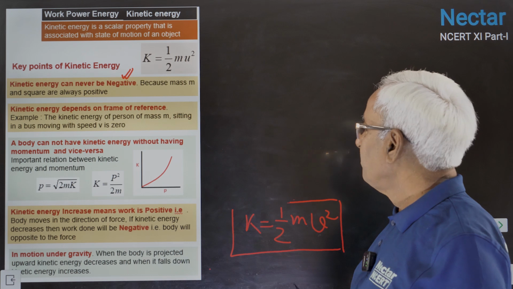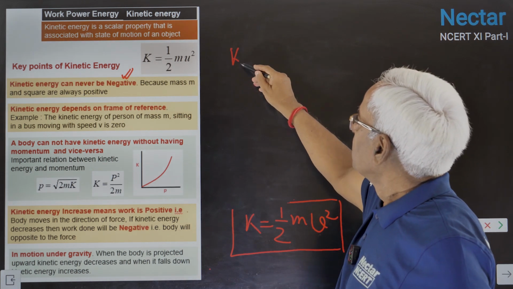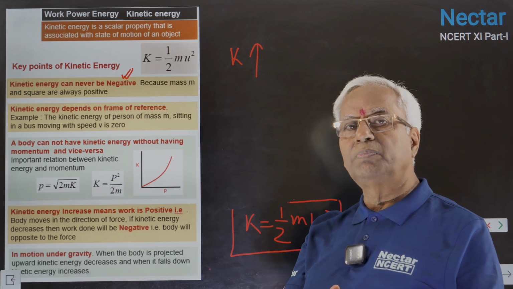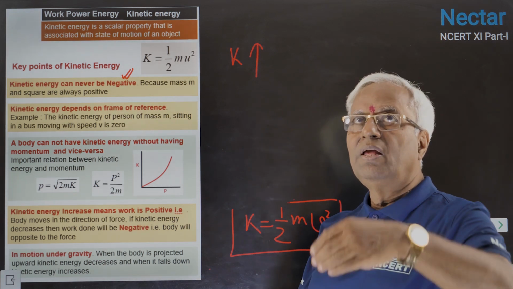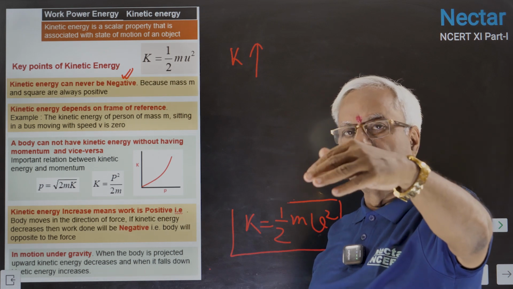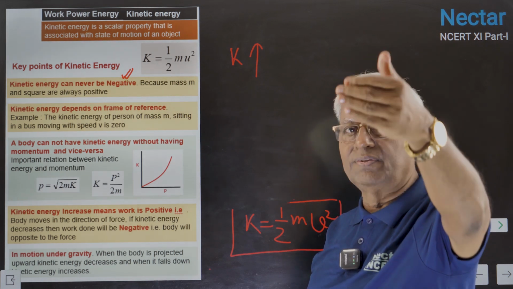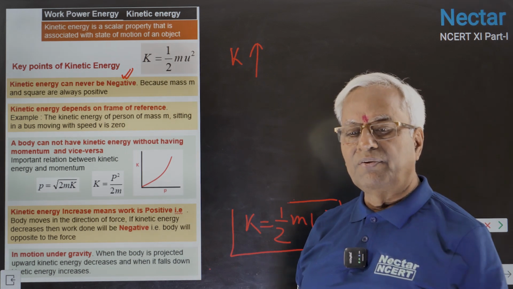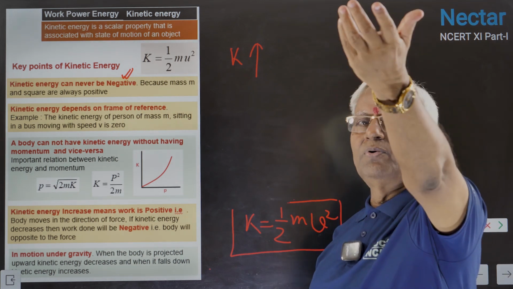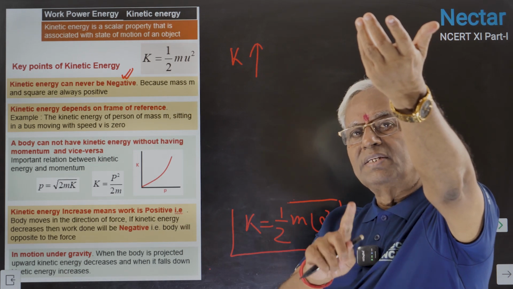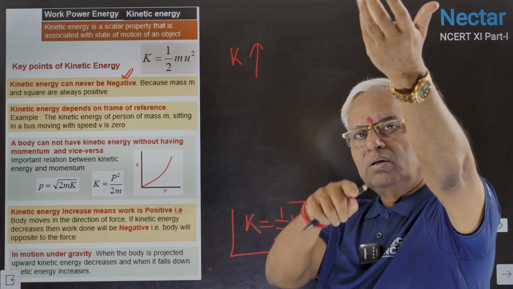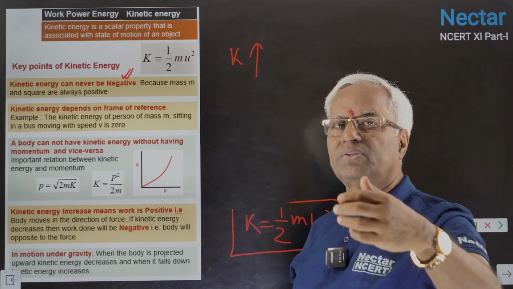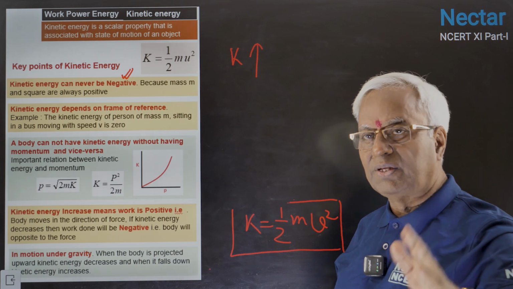When kinetic energy increases, that means the work done is positive. For example, when the body is coming down, work done is positive, speed is increasing, kinetic energy is increasing, and work is done by gravity. If the body is going upward, gravity is doing negative work against the motion. So work done is negative, and in this case the kinetic energy will decrease.